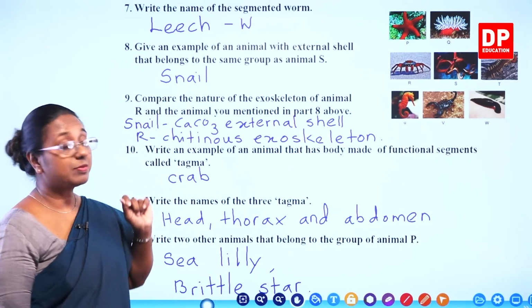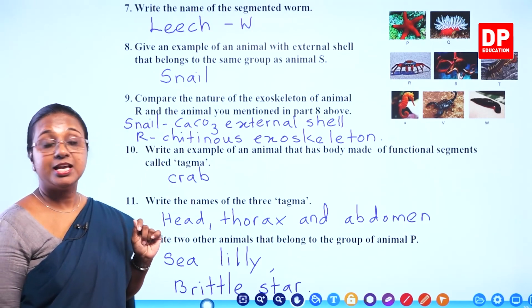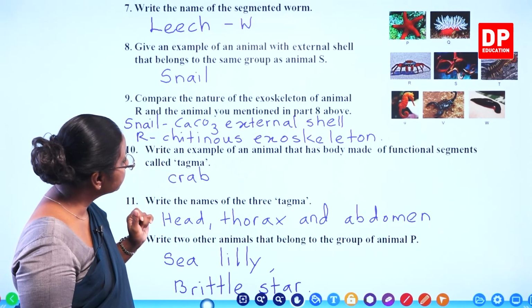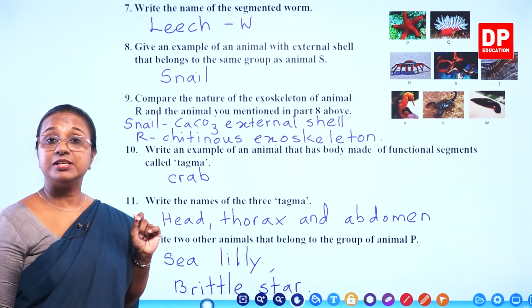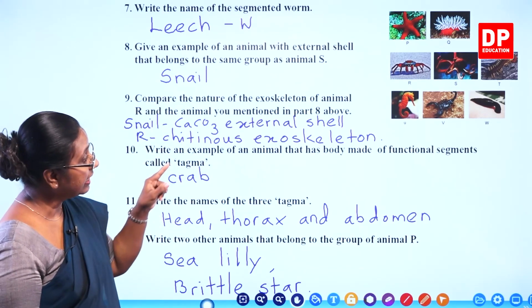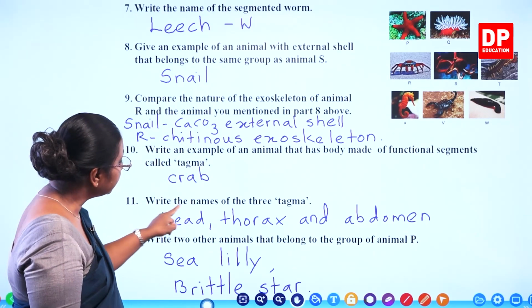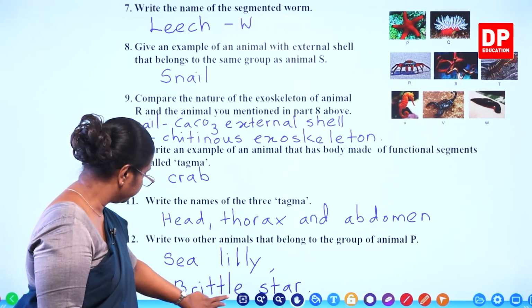Snail has a calcium carbonate external shell, whereas R has a chitinous exoskeleton. And write an example of an animal that has body made up of functional segments called tagma, that is crab. You can also include centipede and scorpion. Write the name of the 3 tagma, head, thorax and abdomen.